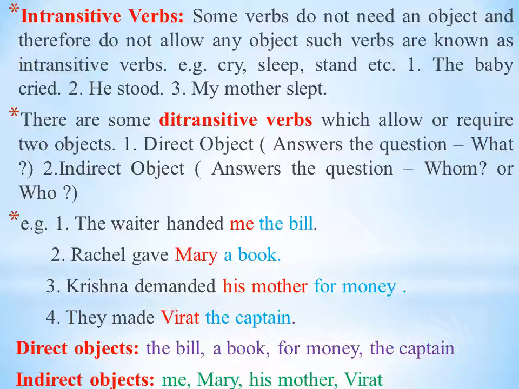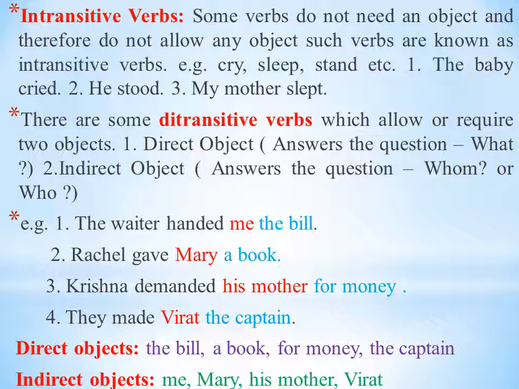Okay, means in this sentence direct object gets the answer what, that is important, who or whom is not important. To whom the waiter handed the bill is not important, but what he handed, water, milk, or bill, or money. Here the bill is important, that's why the bill is direct object.